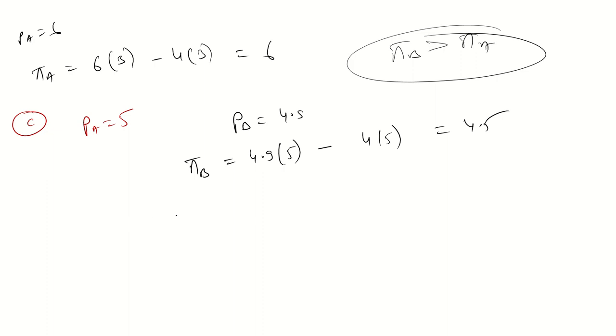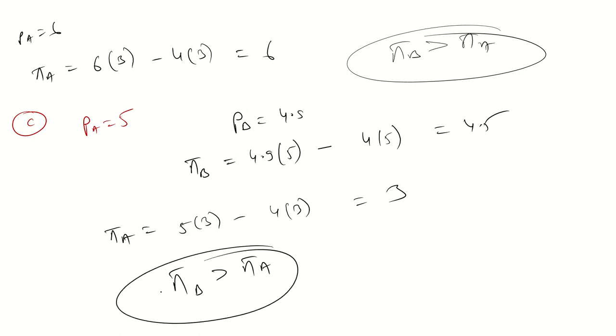So what will be the profit of firm A? Total revenue minus total cost, minus 4 into 3. So that is 3. Here firm B's profit is greater than firm A's profit. Our objective is to find the case where the profit of firm A should be greater than B, but here it is just the opposite. So this is not the case for holding the correct option. So D should be the correct option.